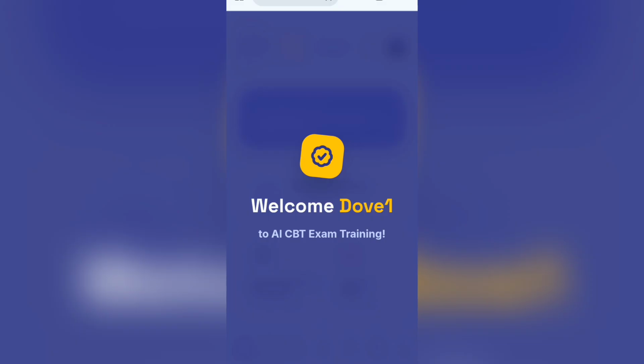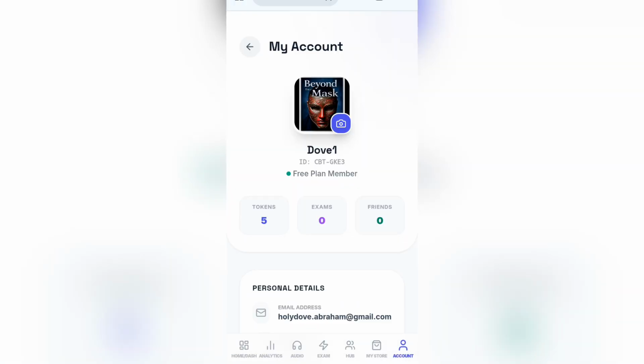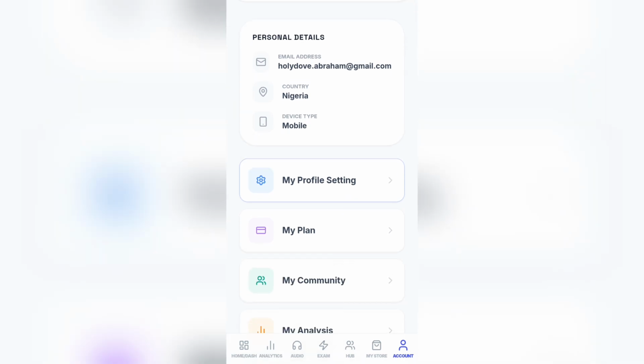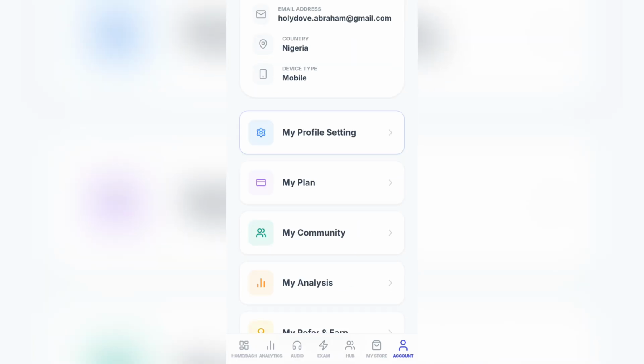All right, so I'm still going back to my account now. Under my account, you have your country there. The device type you are using is mobile. It will detect automatically if you are on mobile or laptop. We've talked about my profile, we've talked about my plan, and now let's talk about my community.